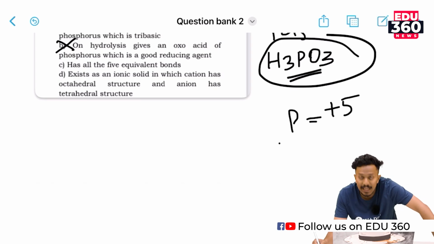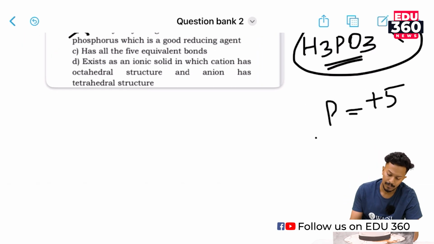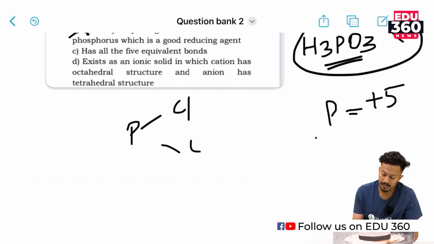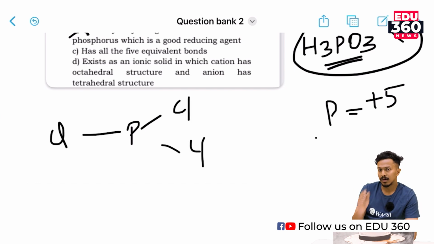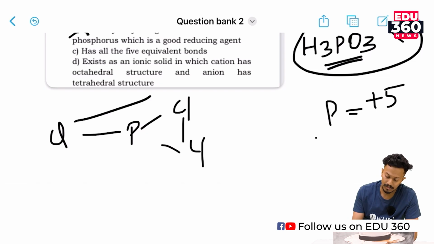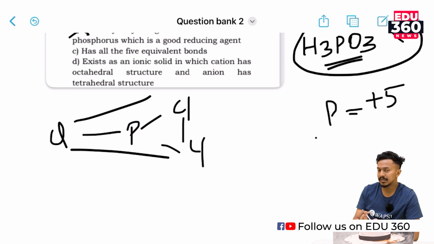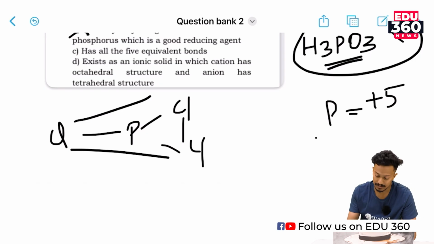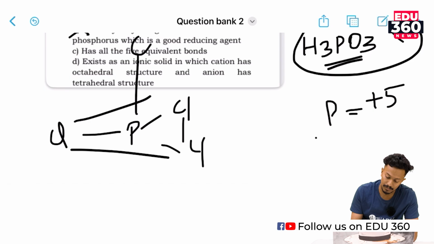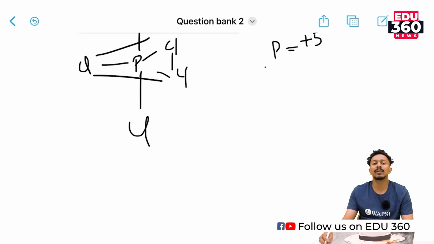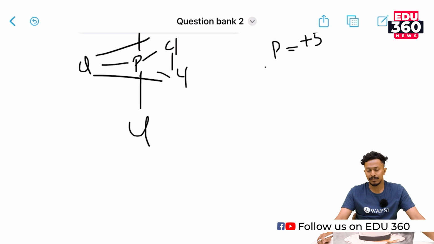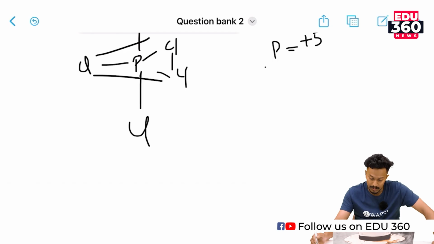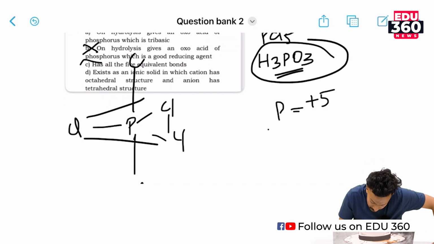Has all 5 equivalent bonds. Is it true? No. This is because PCl5 has a trigonal bipyramidal structure in which the three equatorial P-Cl bonds have the same length, and the two axial bonds are different from the equatorial bonds. That means the axial bond is much more elongated than the equatorial bond. So option C is wrong.